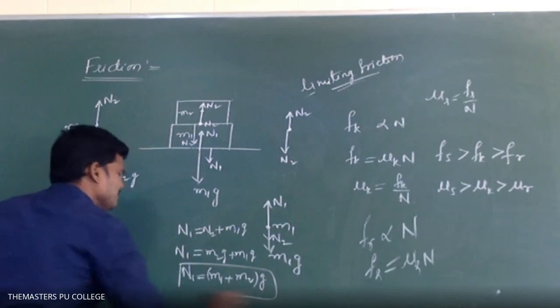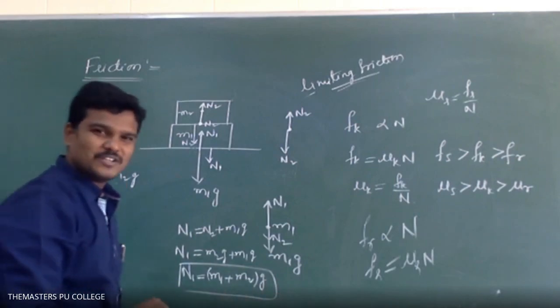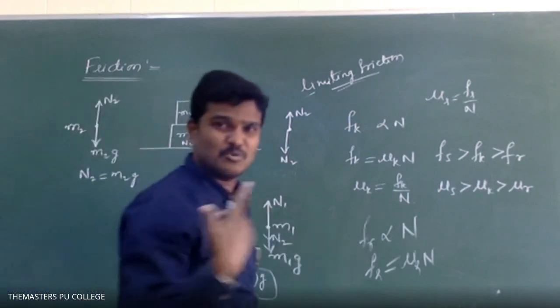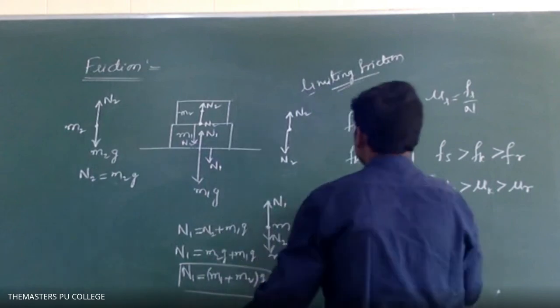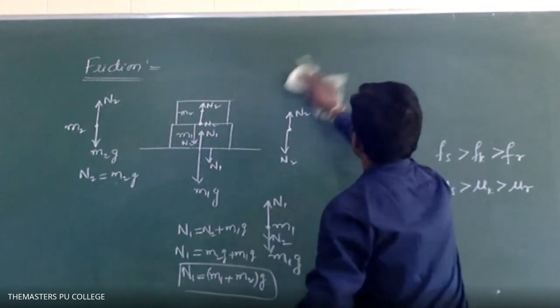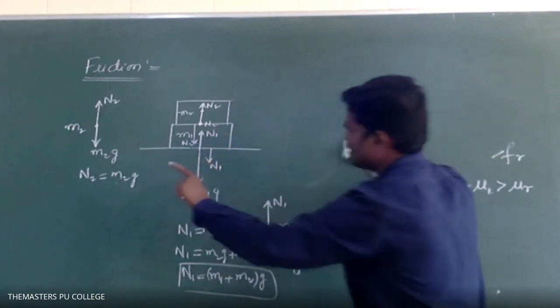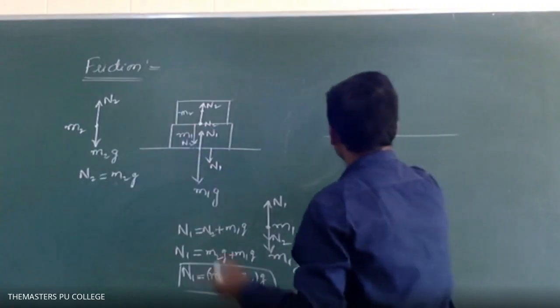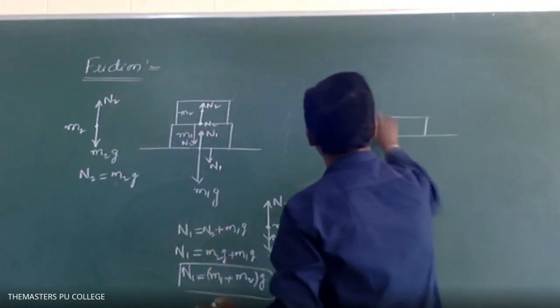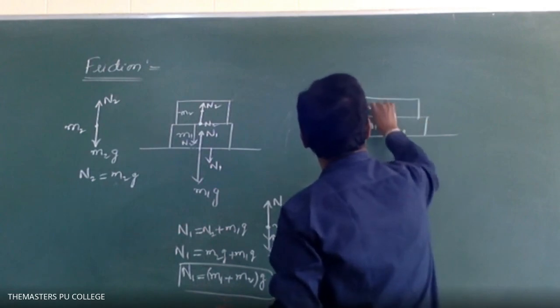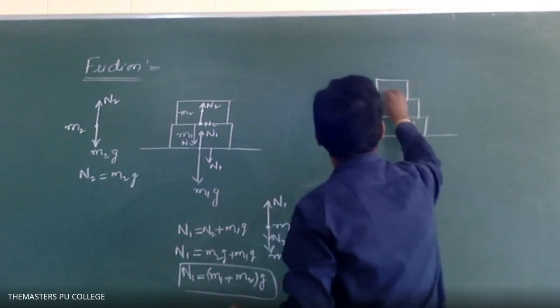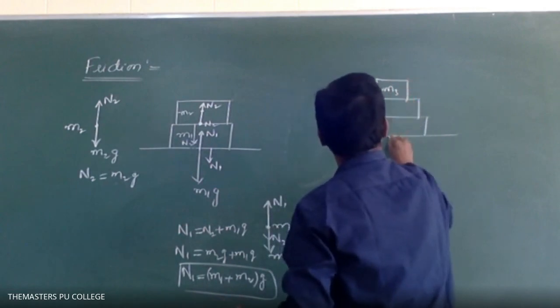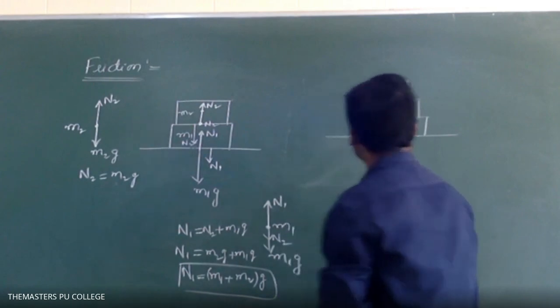If 3 blocks are there, 4 blocks are there, n blocks, 1 block is removed, let us see all those things. Now at least you got some idea about how N1 is acting, how N2 is acting. Suppose 3 blocks, you try with 3 blocks. This is your duty. Okay, I will give you directly now. Simple technique.